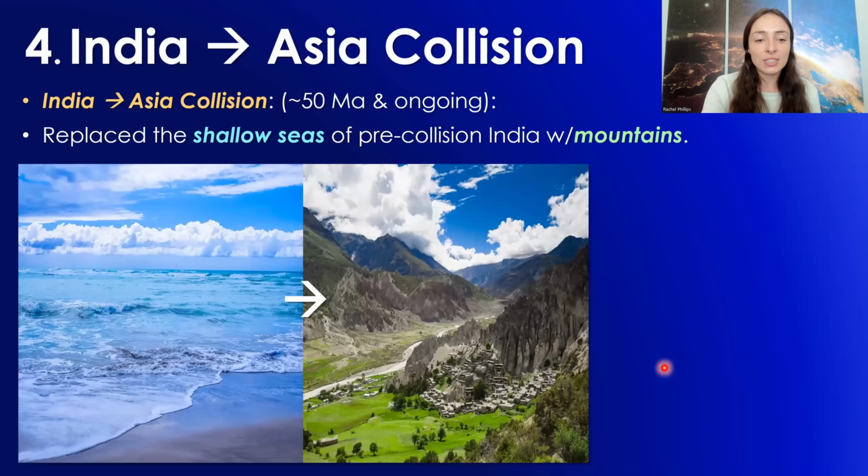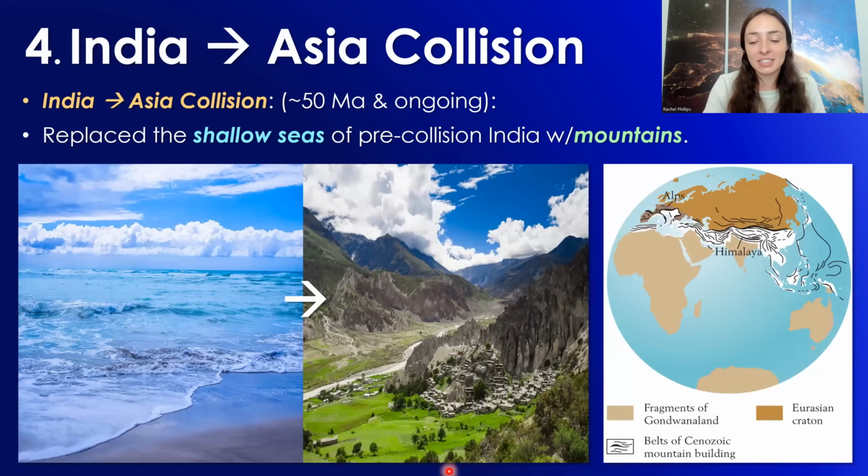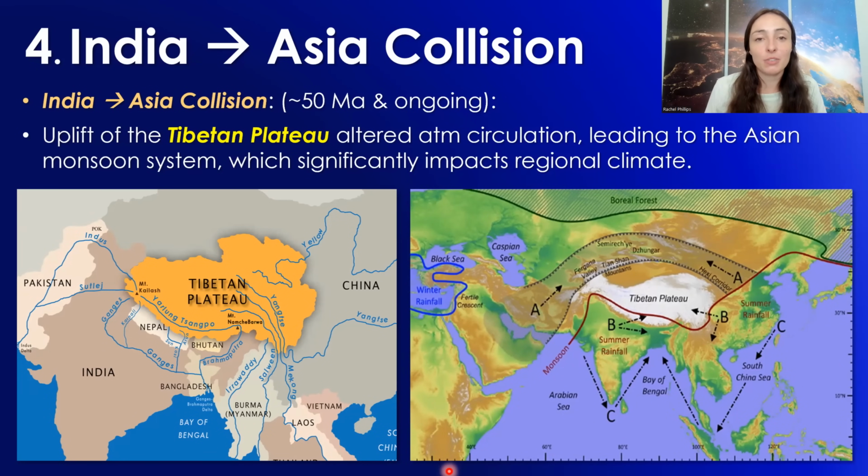It had shallow seas and this carbonate production environment where it was kind of like this destination beachy environment. And now it's this thing covered in these huge mountains. It's just such a huge shift in climate due to plate tectonics. This collision also led to the formation of the Tibetan Plateau, which altered atmospheric circulation greatly because it's so tall. And this led to the Asian monsoon system, which significantly impacts regional climate in that area.